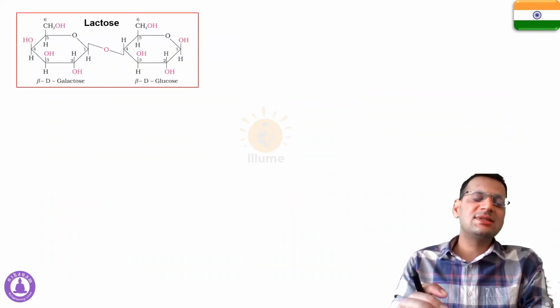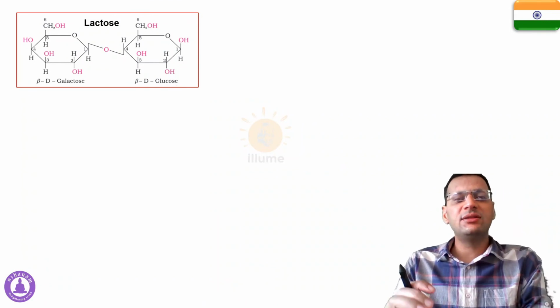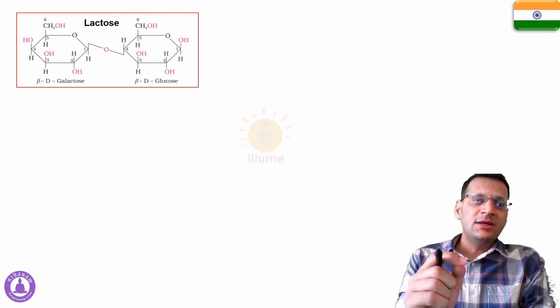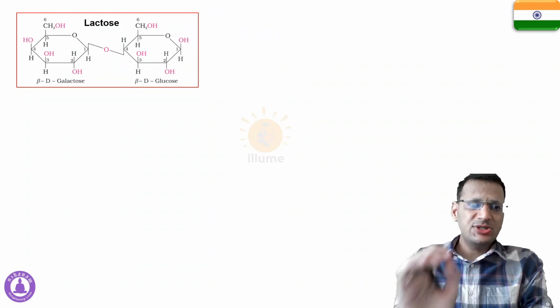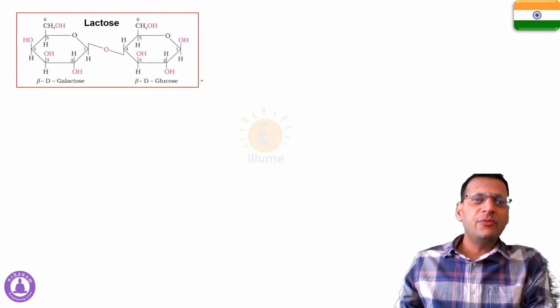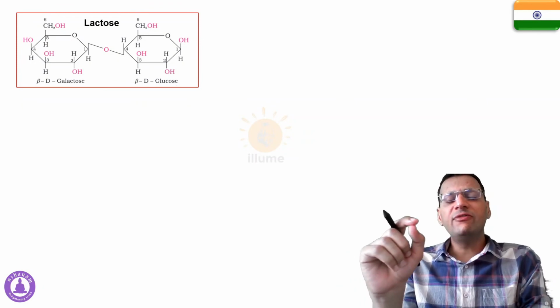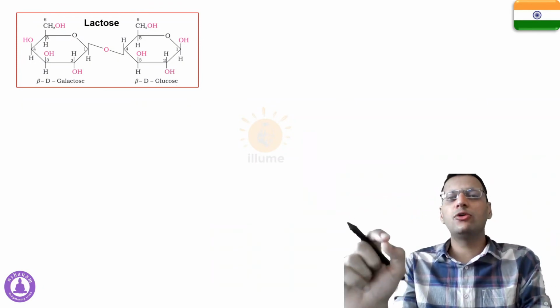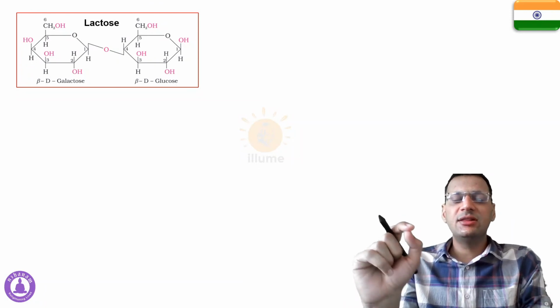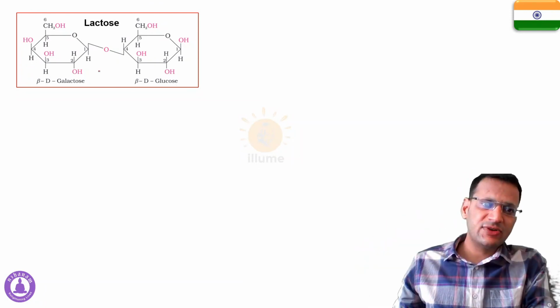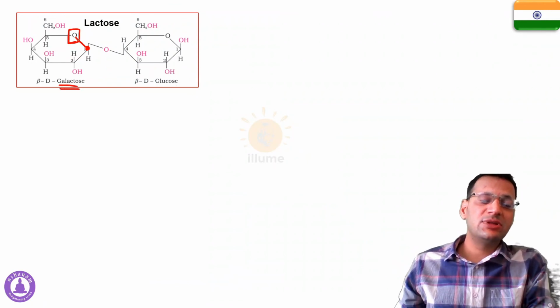Now listen to this slide very carefully. There is something very important that I am discussing right now. This is lactose, as we studied. Now the functional group that is present in the monosaccharides is always present on the first carbon. See, this is the first carbon, which is attached to the functional group. This is galactose, so this is the functional group. This is glucose. Again, this is the functional group which is attached on the first carbon.